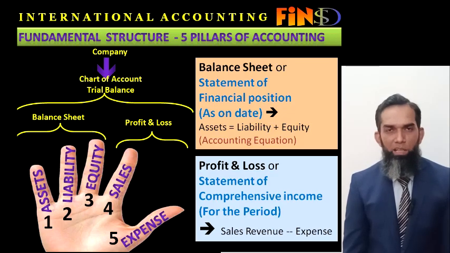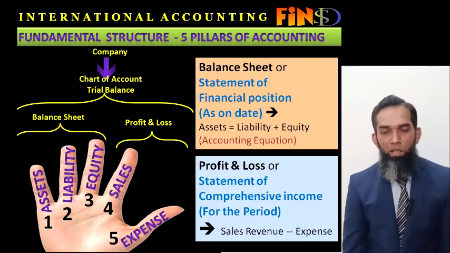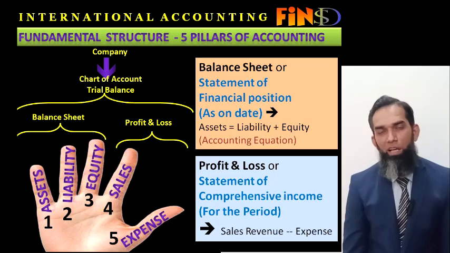Basically, this balance sheet name was the earlier name which was used all over the world, but now the standard says that you have to write the statement of financial position at the top of the balance sheet, and at the top of the profit and loss account you have to mention the statement of comprehensive income.